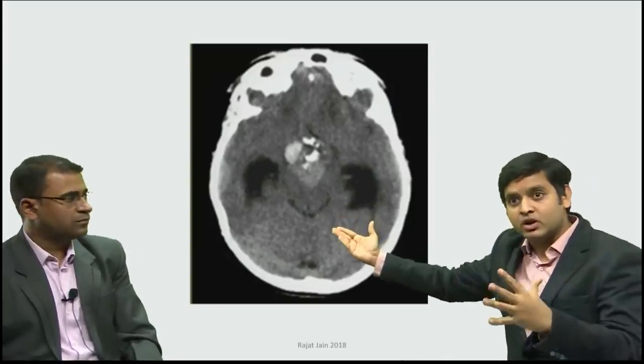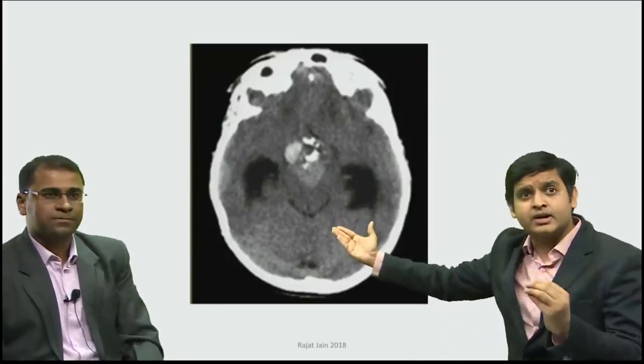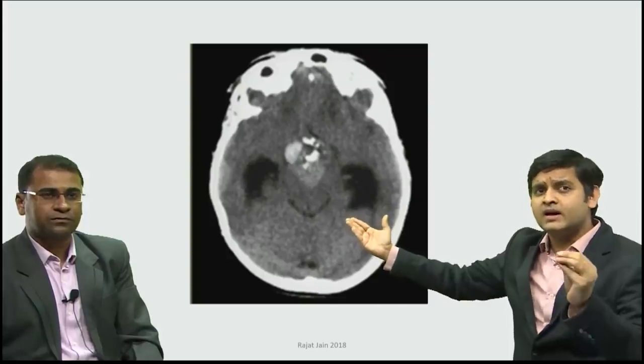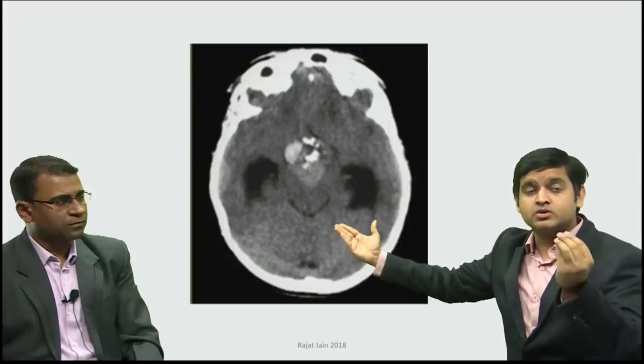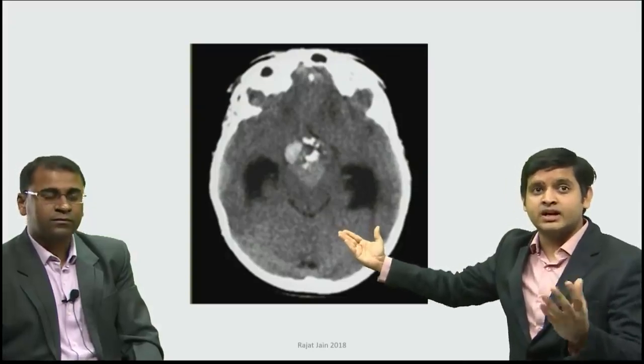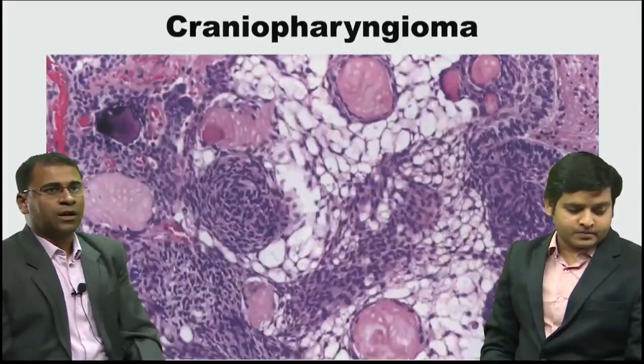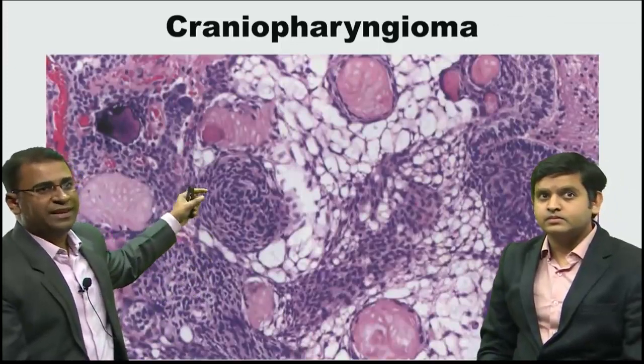I'm not sure whether the pathology they ask in the exam or not, but in radiology it's very frequently asked as an image or as a theoretical question. Most common suprasellar tumor with calcification is craniopharyngioma. Friends, craniopharyngioma will show you some areas which are having cells.